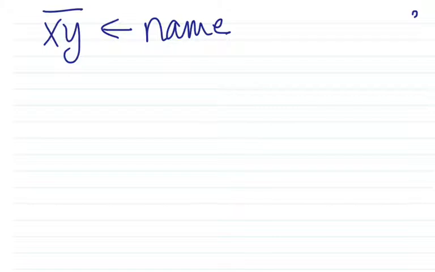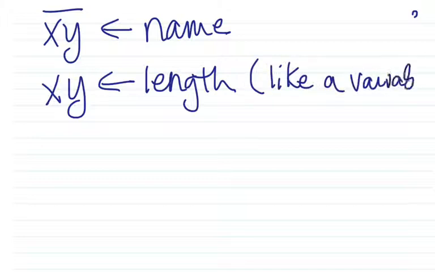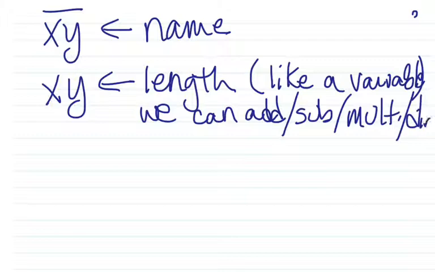That one is a name. That one is, in this case, a length. So since it's a length, it works like a variable, and we can do math on it. That's why we used that when we were doing the segment addition postulate. We can add those kinds of things, we can subtract them, we can multiply them, we can divide them. Most of the time we're going to be adding or subtracting them.